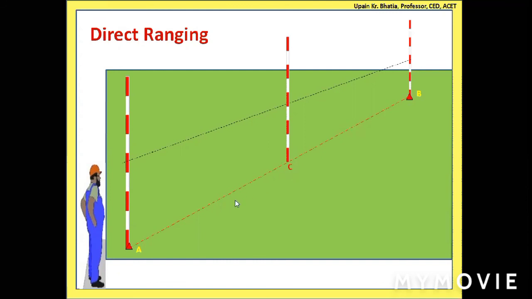By the same procedure, you can have other points also along this line. It depends upon the actual length of the line AB. If it is much more than this, say 80 meters of length is there and you have a 20 meter chain, then you need to fix at least 4 points in between, or 3 points in between, so that you can extend your chain line accordingly up to this point B. But if it is a 25 meter distance and your chain is 20 meters long, then only 1 point will be sufficient. Okay, so this is called the direct ranging.